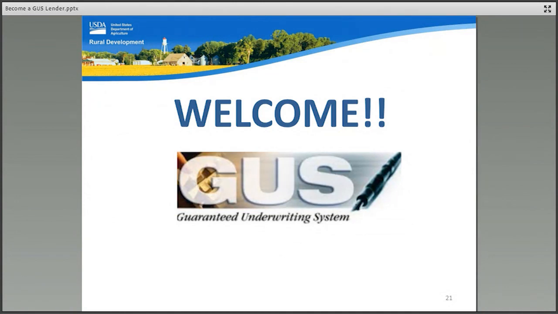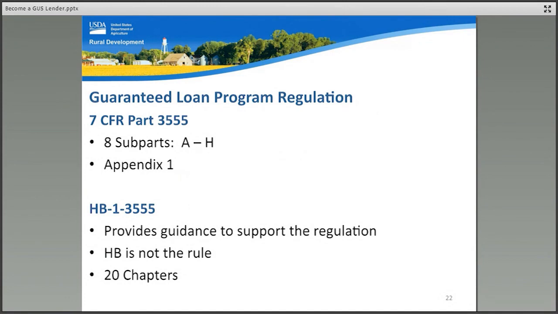If your complete GUS application loan package has been approved by USDA, you can now originate guaranteed loans through USDA's own guaranteed underwriting system. Every loan that is submitted to USDA must be originated under the program regulation. 7 CFR 3555 is the program regulation. It is the first place users should look for the answers to their questions. It is comprised of 8 subparts A through H. Appendix 1, located online, is the full 7 CFR 3555 regulation.